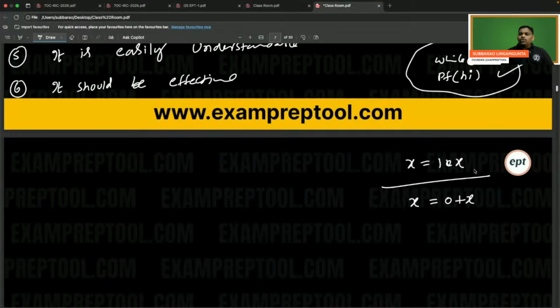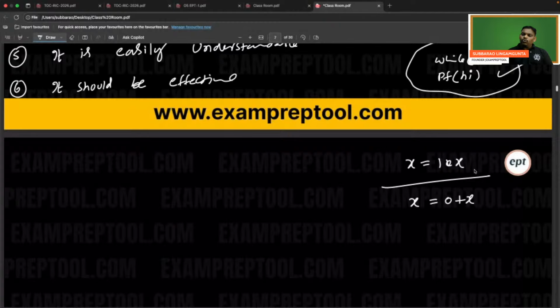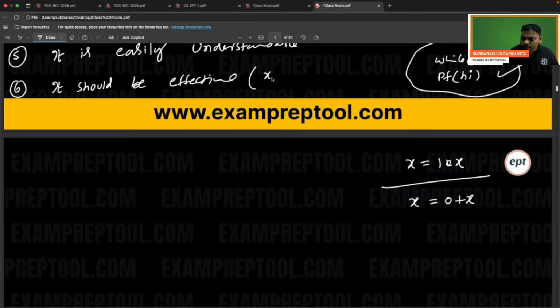Then output should satisfy the constraint. True, Shanti. That is the meaning of output, right? It is not satisfying. What is the meaning of output? It should be effective. Effective means X is equal to 1 into X. So there is no meaning. These kind of things you can avoid. X is equal to 0 plus X. So there is no meaning.